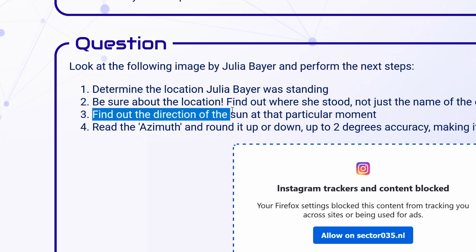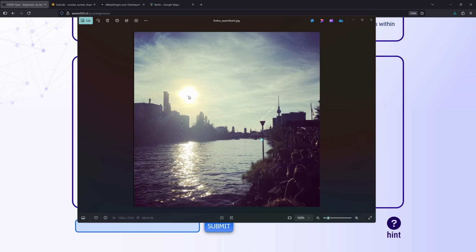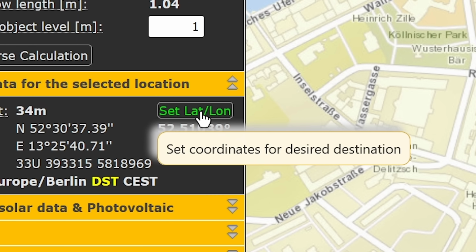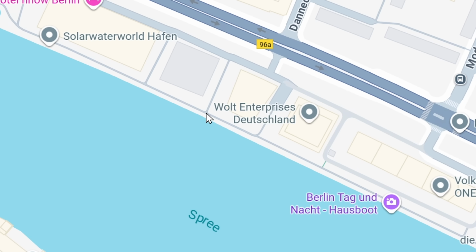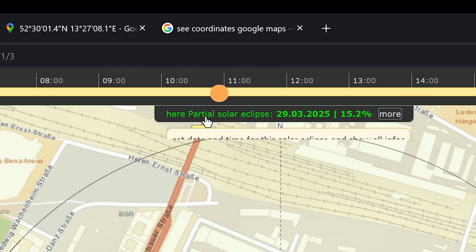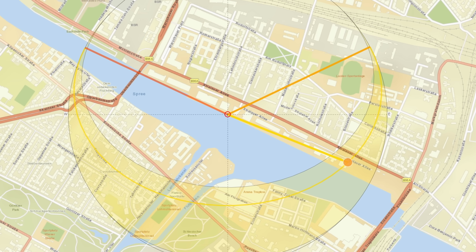Be sure about the location. Find out the direction of the sun at that particular moment. Oh, so I need to go here from this website. Wait, let's go into Berlin. Set latitude, longitude. This is the spot right here. So we're exactly here. What do I do now? Here, partial solar eclipse. So do I move the sun then?